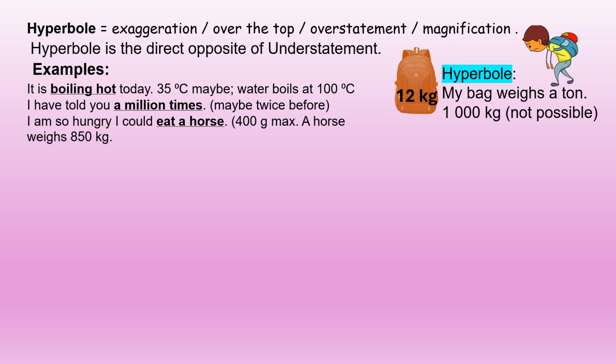More examples. It is boiling hot today. 35 degrees centigrade maybe. Water boils at 100 degrees centigrade, so that's not possible. I have told you a million times. Maybe you've become impatient. Maybe twice, but definitely not a million times. I am so hungry I could eat a horse. Well, a big piece of meat in the restaurant is not even 300, 400 grams. A horse weighs 850 kilograms.